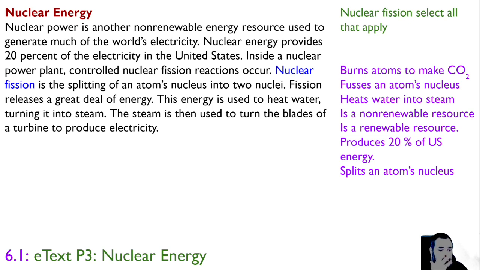Okay. So, select all that apply from this paragraph about nuclear fission. It burns atoms to make CO2. It fuses atoms' nucleus. It heats water into steam. It's a non-renewable resource. It's a renewable resource. It produces 20% of the U.S.'s energy. It splits an atom's nucleus. Which ones of those are true?